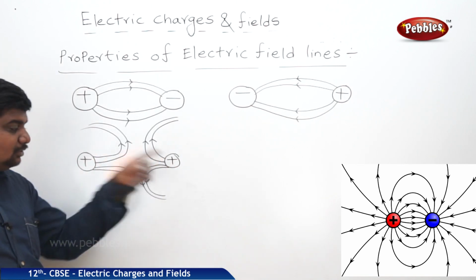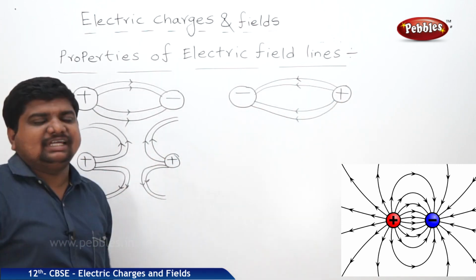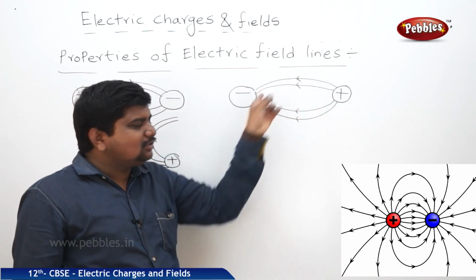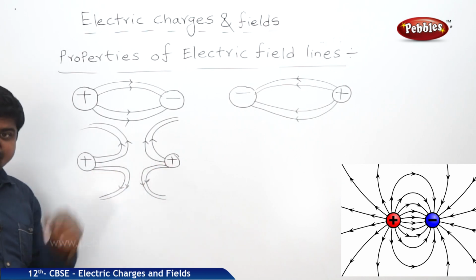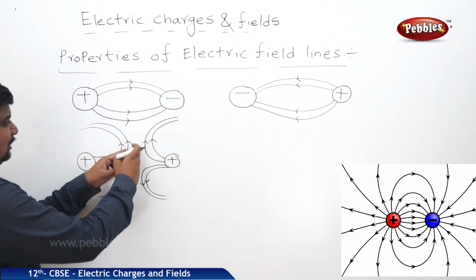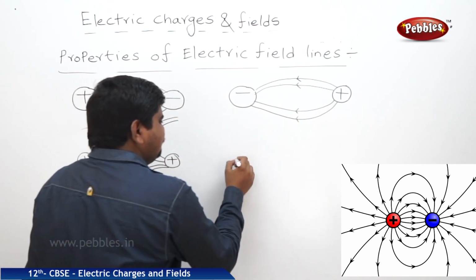See, positive to positive. Here the positive to negative, and this is also positive to negative in the reverse direction. See the arrow mark. It is intersecting, means positive to negative we can draw an imaginary line. But positive to positive, they won't intersect because of the force of repulsion, they are deviating like this. The same diagram is possible for the negative to negative also.